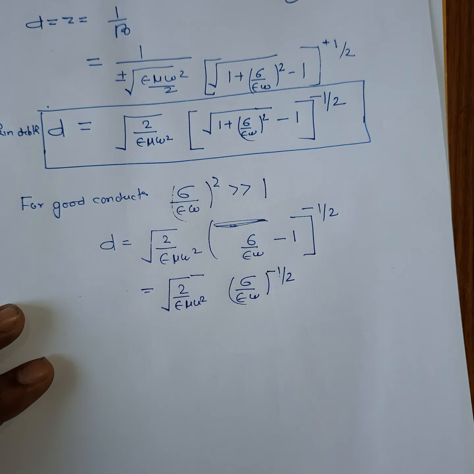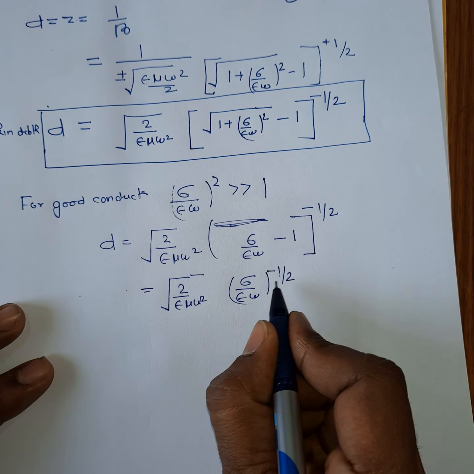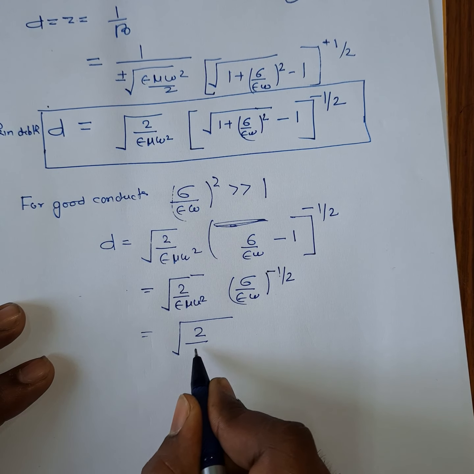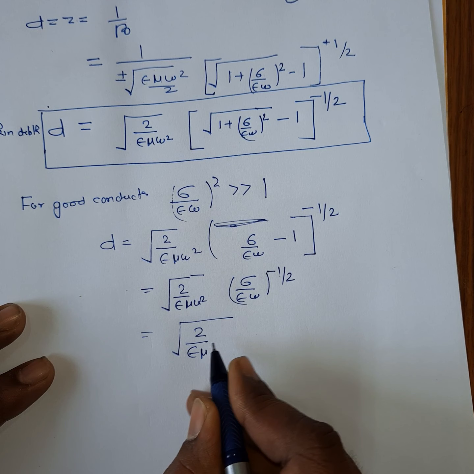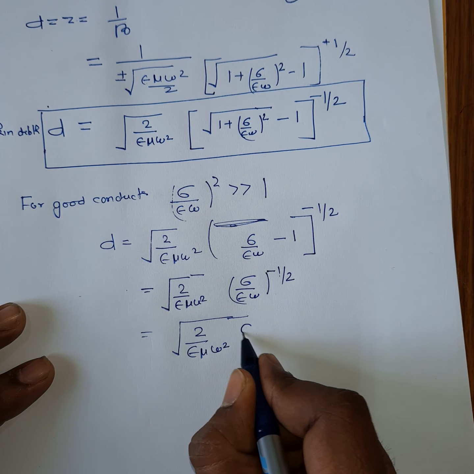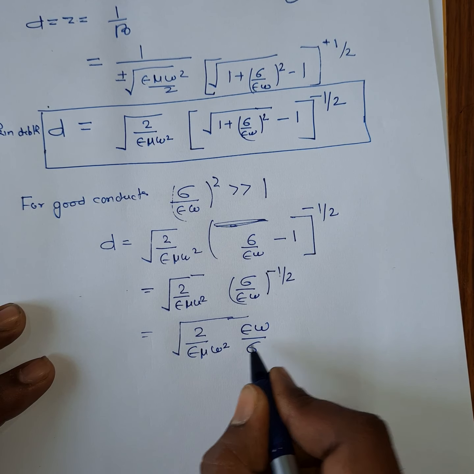You can also write this as 2 upon epsilon mu omega square into epsilon omega by sigma.